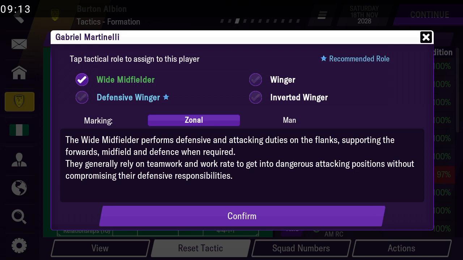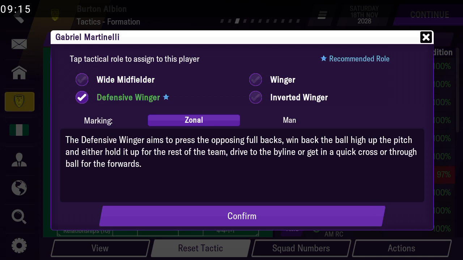Then the defensive winger. If you watch Leeds play, their role aims to press the opposition fullback, win the ball high up the pitch and hold it up for the rest of the team, drive to the byline or get a quick cross or through ball in. Almost all of Leeds' wingers, like Harrison and the other guy, are defensive wingers. Another example is Cuadrado.